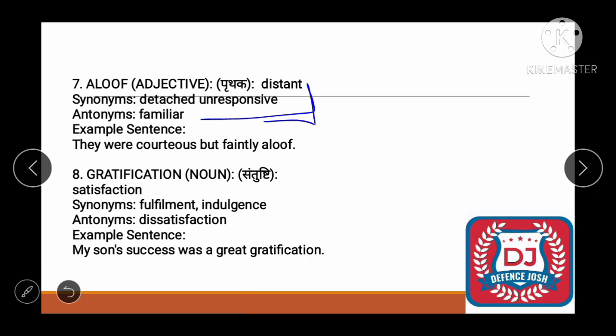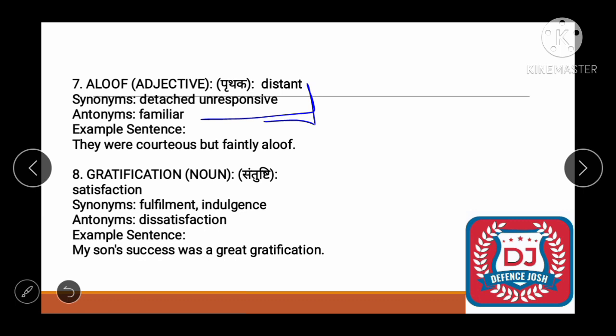They were courteous but faintly aloof. Okay, they were courteous but faintly aloof. See friends, we have formed this example. Aloof means क्या होता है? Distant. ठीक है, aloof means क्या होता है? Distant. And synonyms are detached and unresponsive, and antonym is familiar.